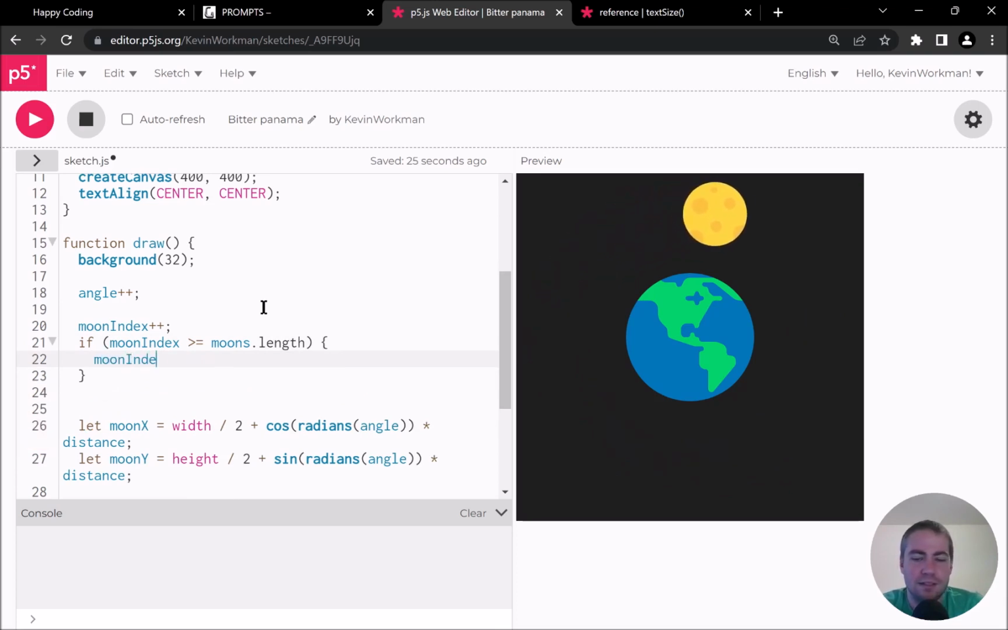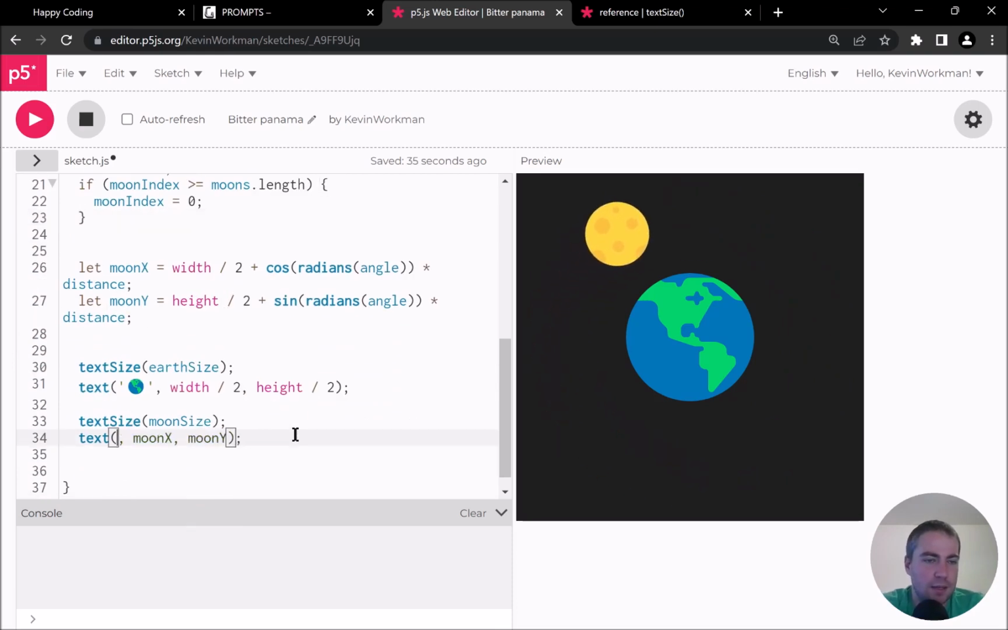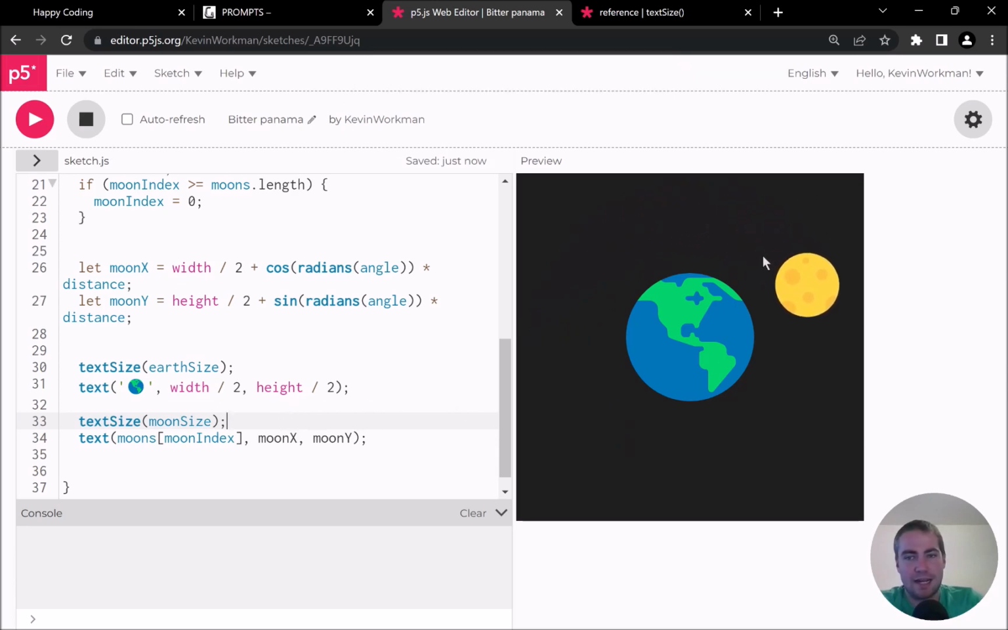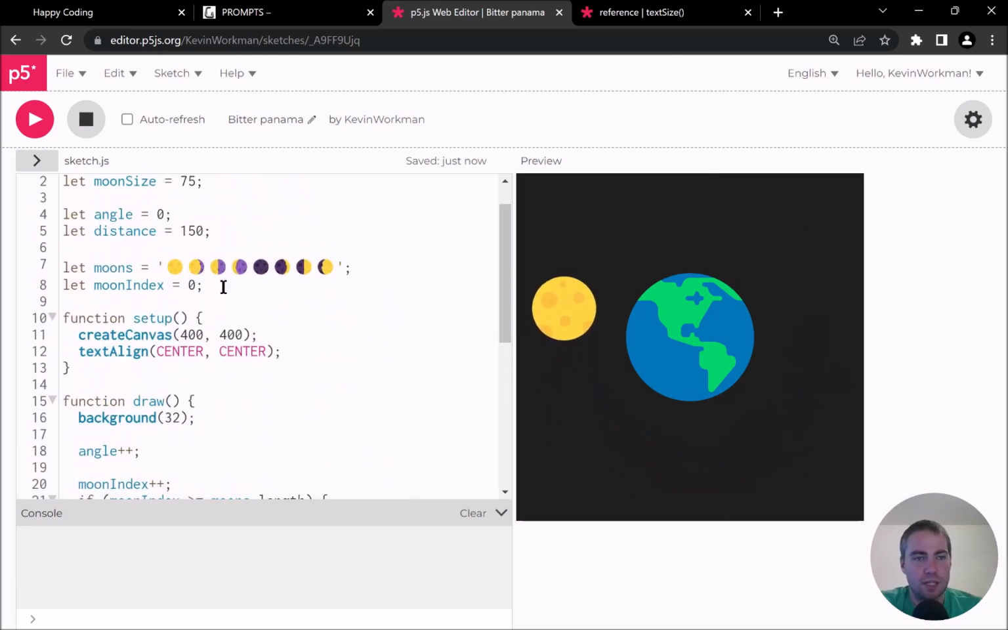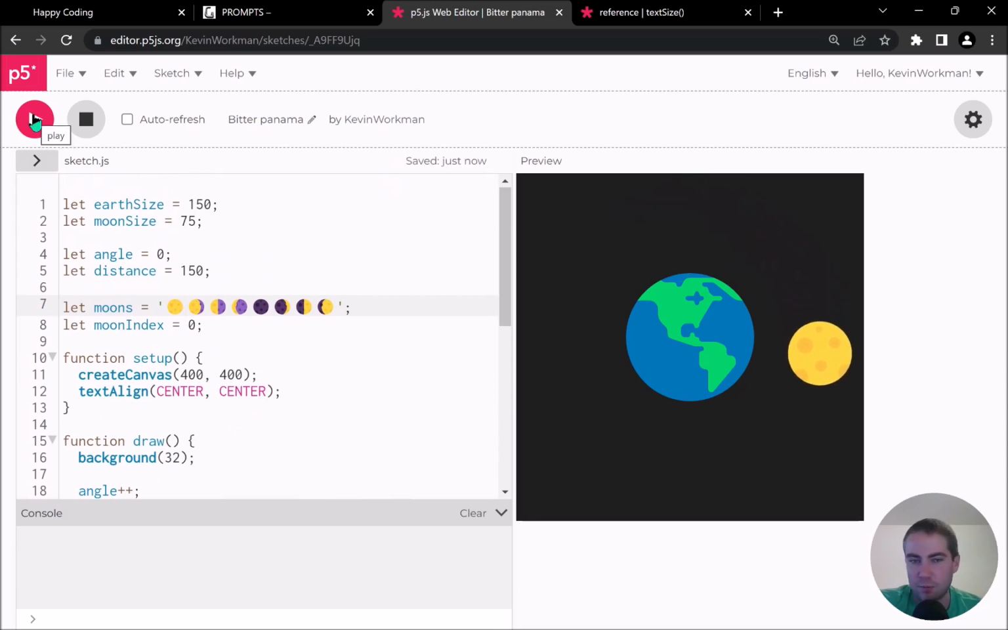Then moon index equals 0, and what do I want to say? I think down here, instead of this moon, I can say moon's moon index. Will this work? I don't know. Let's find out. What I expect to happen is as my moon orbits the Earth, it sort of rotates. It's kind of a fake rotation, but the emoji should substitute in over time. It'll be really fast, which I'm going to fix in a second, but hopefully it works. Or I broke something and it'll break.